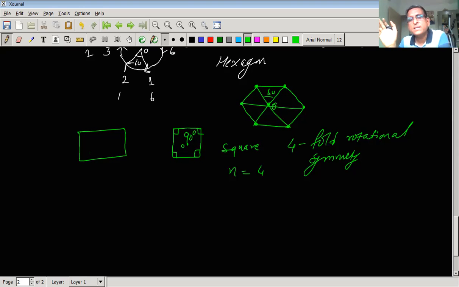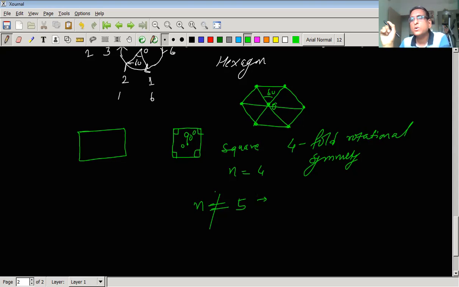Now you may be wondering why we are not speaking about five-fold rotational symmetry, because we have not considered the value of n equal to 5. Why? Because as far as crystals are concerned, with translation symmetry and rotational symmetry, five-fold rotational symmetry is not possible. It is not allowed in case of crystals or in case of lattice.